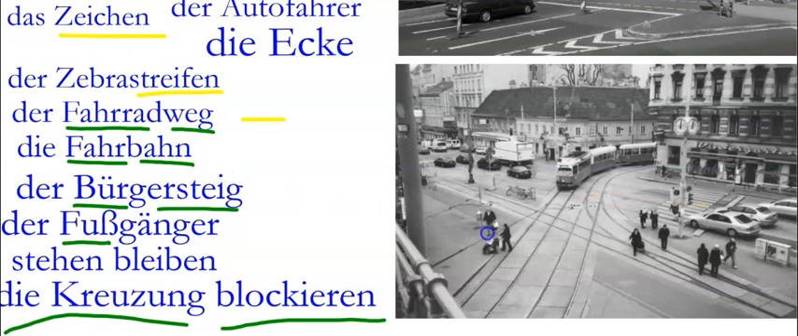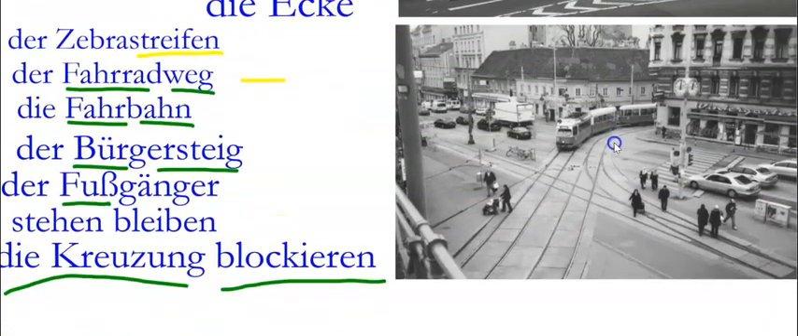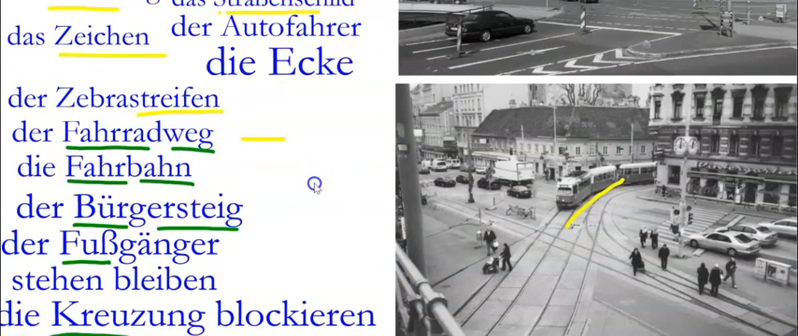Bürgersteig. Fußgänger. There's some Fußgängers, some pedestrians. Stehen bleiben. You're staying there. Kreuzung blockieren. Blocking the intersection. This Tram or Straßenbahn blockiert die Kreuzung. Ja, die S-Bahn oder der Tram blockiert die Kreuzung.